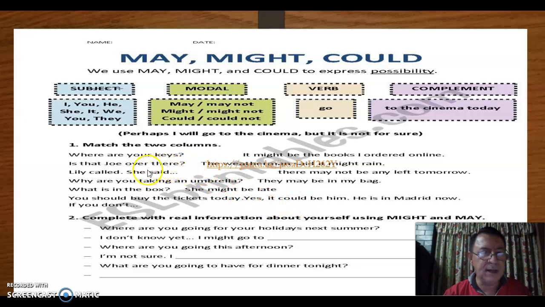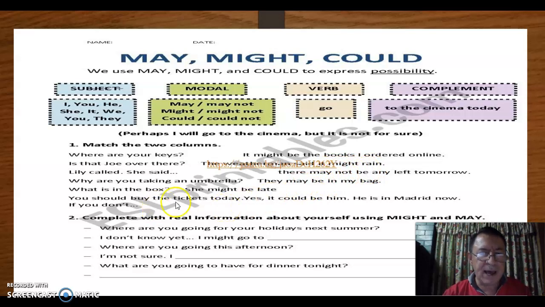Okay, let's do another one. Lily called. She said... Correct. The right answer is she might be late. Why are you taking an umbrella? Which is the correct answer? Yes, right. The weatherman said it might rain.